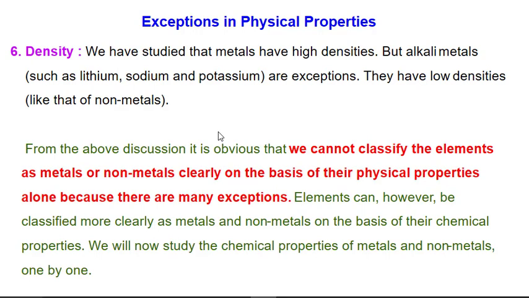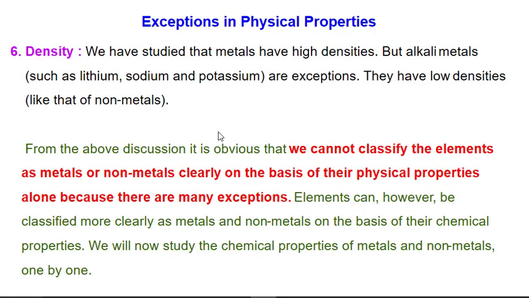We will see their chemical properties in our next lecture. We will stop our lecture here. So in this class we have seen what is metal and non-metal. Metals are those which donate electrons easily, and non-metals are those which gain electrons.